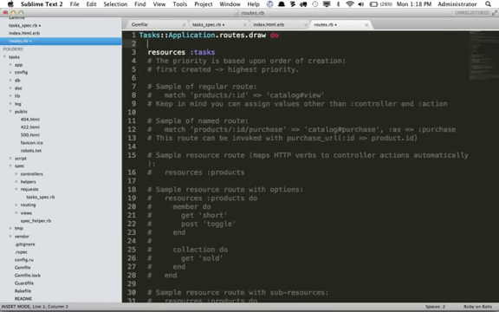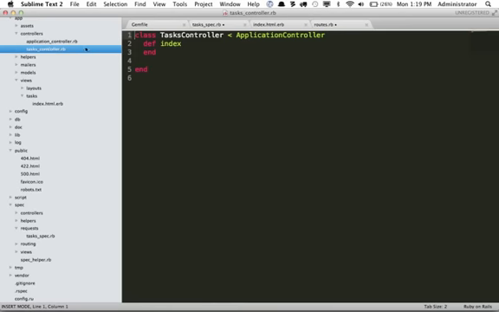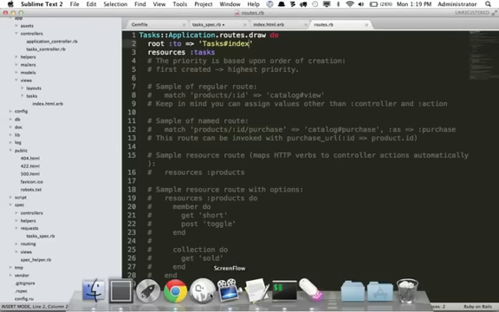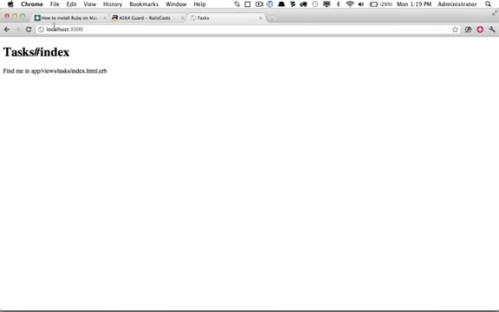Next, I'm going to open up my routes. I will also add a route, and I can say root to. The root route is going to link to the name of the controller, followed by a #, and the action name. So in this case, if we go back to app, tasks controller, we want tasks and the index action. So we'll do that now. Okay, and now let's run rails server again, and let's see if that's working as we would hope. And now by going to the root URL, we are in fact directed to the tasks controller and the index action.